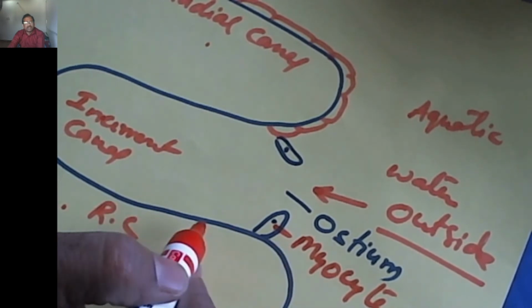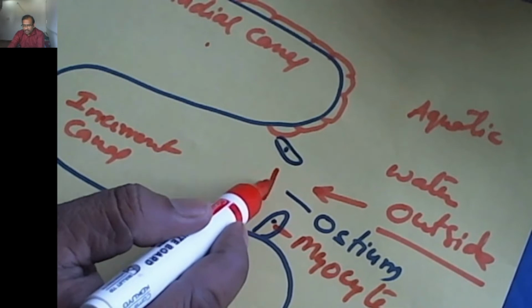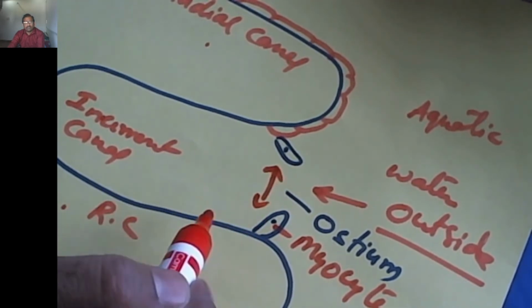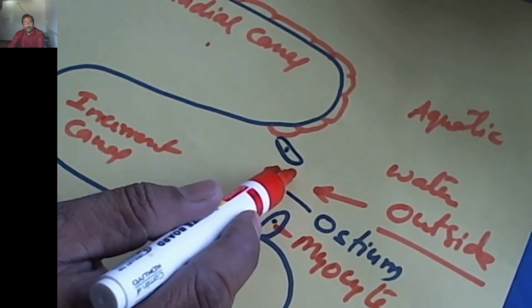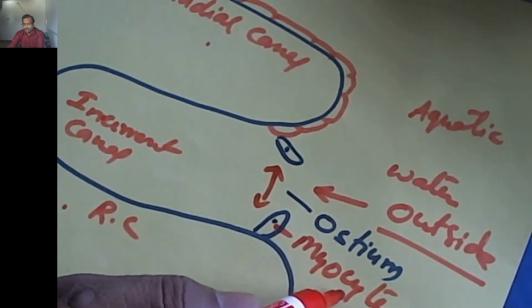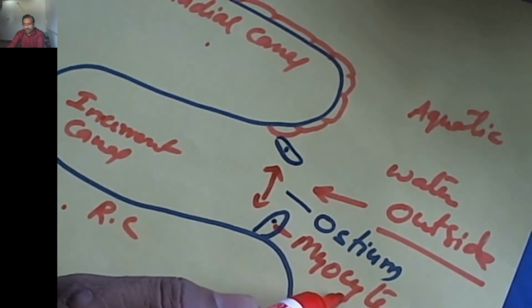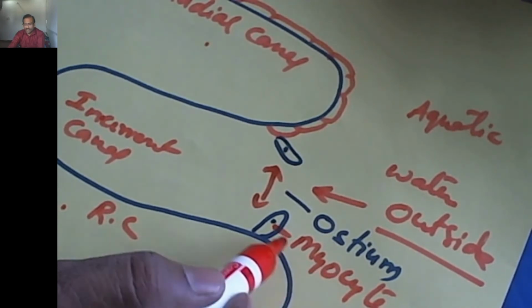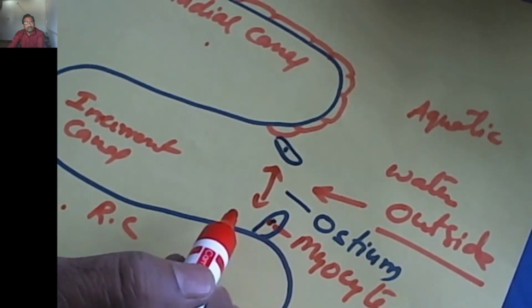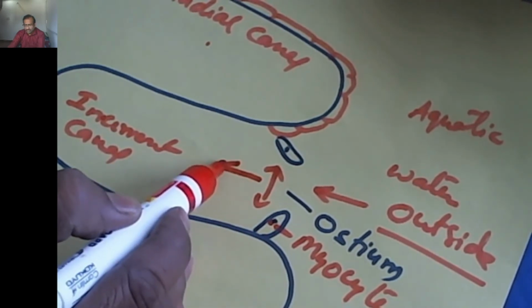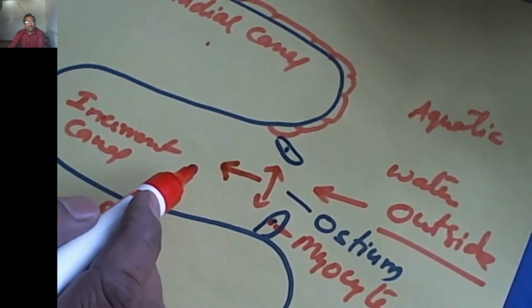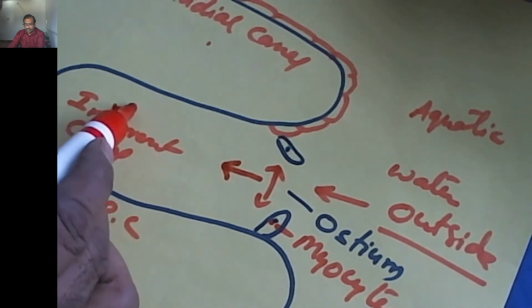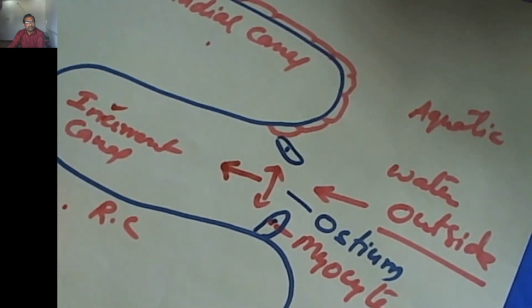These myocytes are responsible for increasing or decreasing the diameter of the ostium. So the diameter of the ostium depends on the contraction of the myocytes. Myocytes are one type of modified pinacoderm cells. The water enters into the second component of the canal system, that is called the incurrent canal.